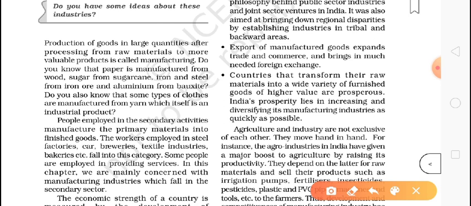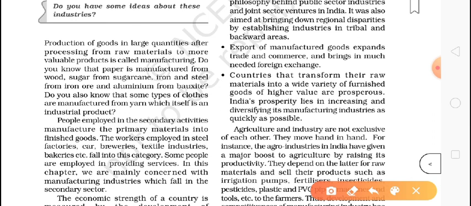Production of goods in large quantities after processing from raw material to more valuable products is called manufacturing. Again, production of goods in large quantities after processing from raw material to more valuable products is called manufacturing. I have given the example of brick to you.